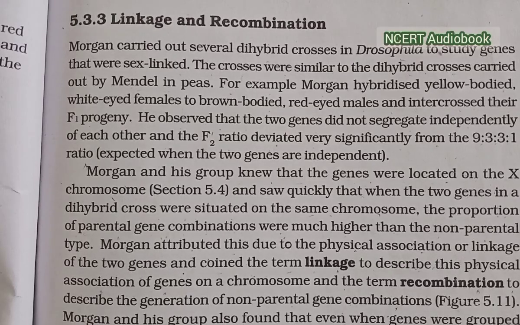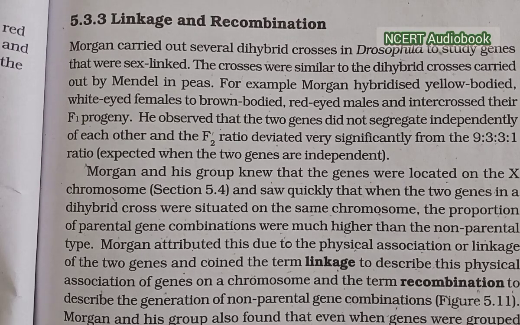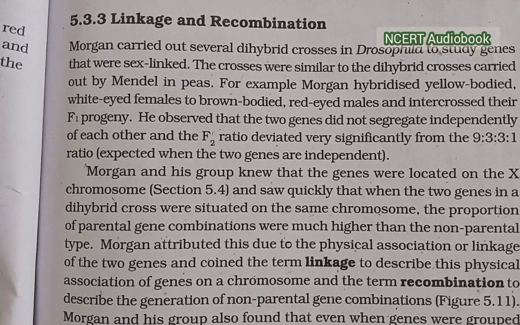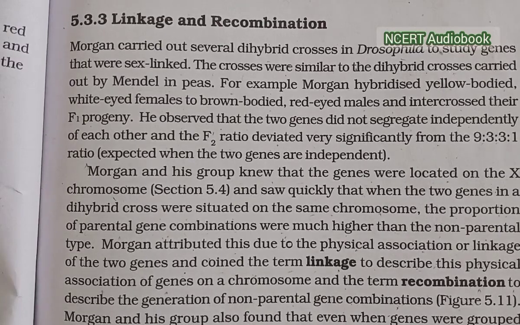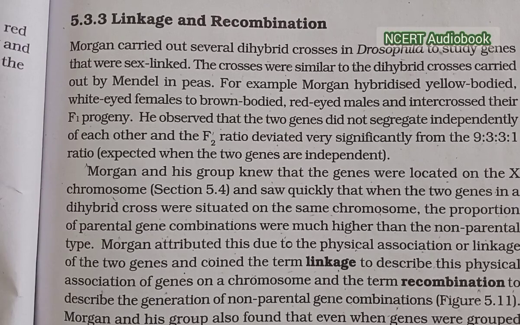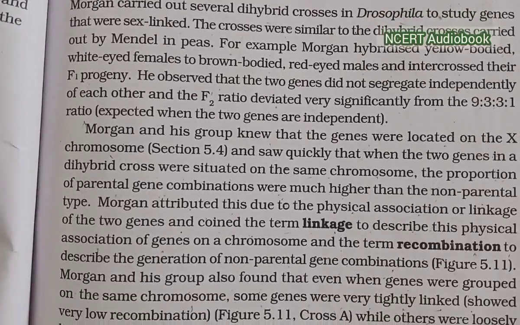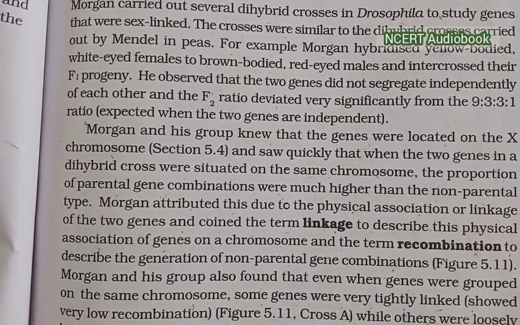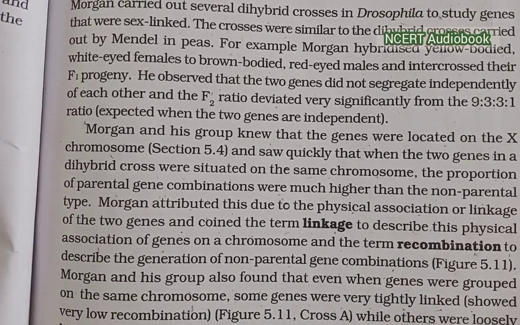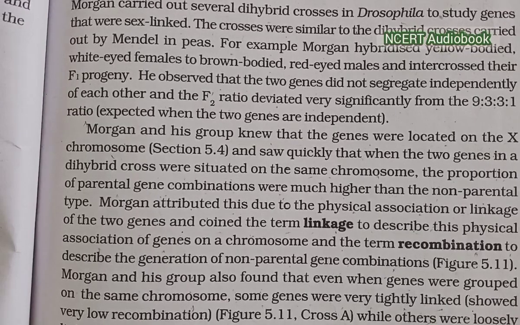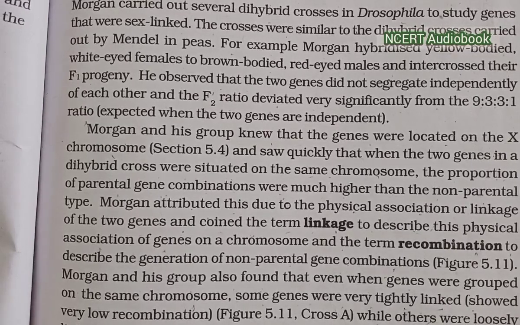For example, he found that genes white and yellow are very tightly linked and showed only 1.3% recombination, while white and miniature wing showed 37.2% recombination. Alfred Sturtevant used the frequency of recombination between gene pairs on the same chromosome as a measure of the distance between the genes and mapped their positions on the chromosomes.